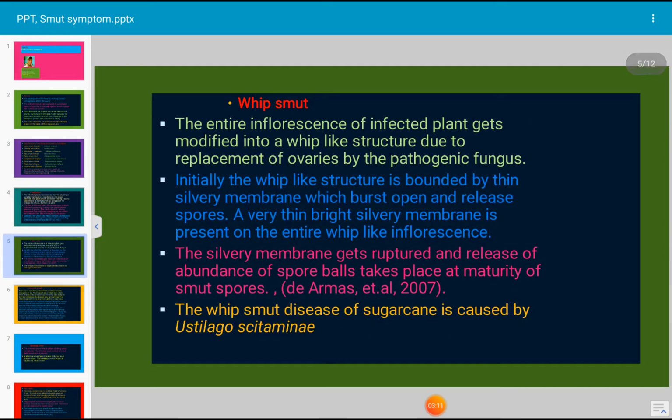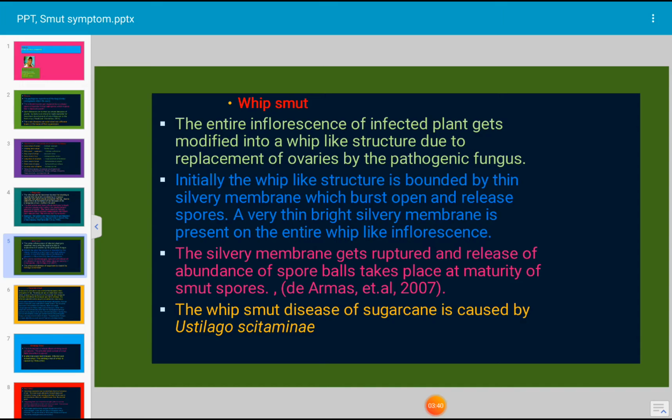Let us see the characteristic features of whip smut. In this case, the entire inflorescence of the infected sugarcane gets modified into a whip-like structure due to replacement of ovaries by the pathogenic fungus. Initially, the whip-like structure is bounded by a thin silvery membrane which bursts open and releases spores. A very thin, bright, silvery membrane is present on the entire whip-like inflorescence.